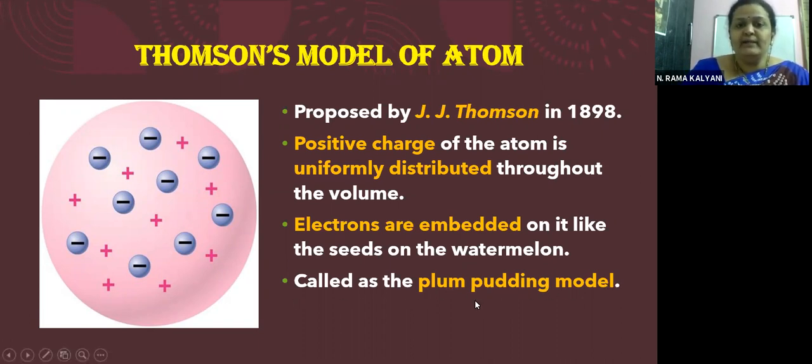Plum pudding is nothing but the plum cake, children. If you have seen in bakeries, especially during Christmas and New Year time, they are very much available. Or fruit cakes. If you have seen a fruit cake or a fruit bread, then small fruit pieces are embedded in between the bread, right? So the bread as a whole is the positive charge and the fruit pieces are the negative charges. Hence this came to be called the plum pudding model.